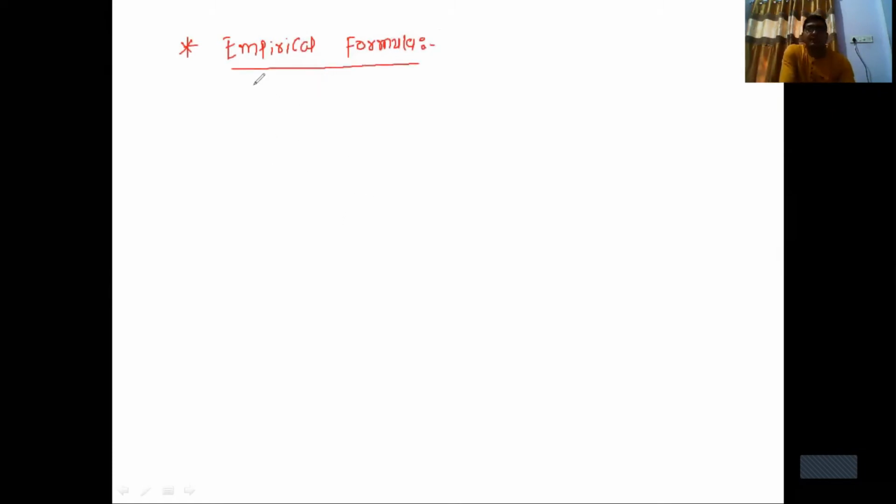Here, the empirical formula to find out mode: Mo is equal to 3 median minus 2 x bar. Okay, this is also a part of mode.